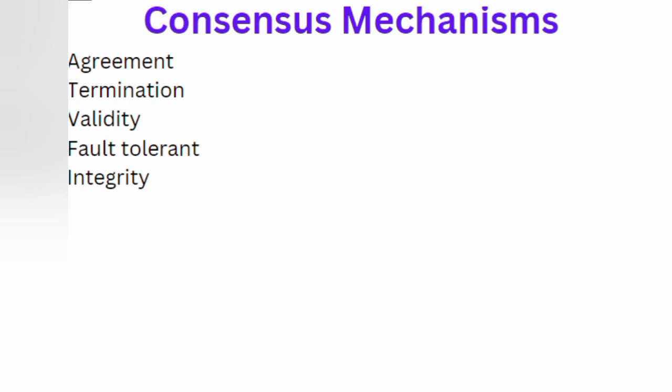And Byzantine fault tolerance: it is tolerating the fault, that means it is tolerating the malicious or faulty nodes, and all the remaining nodes agree and communicate with each other in the distributed system based on that agreement. So even though there is a faulty node, all the nodes agree on a particular agreement and keep communicating with each other. Okay, so this is all about Byzantine fault tolerance.